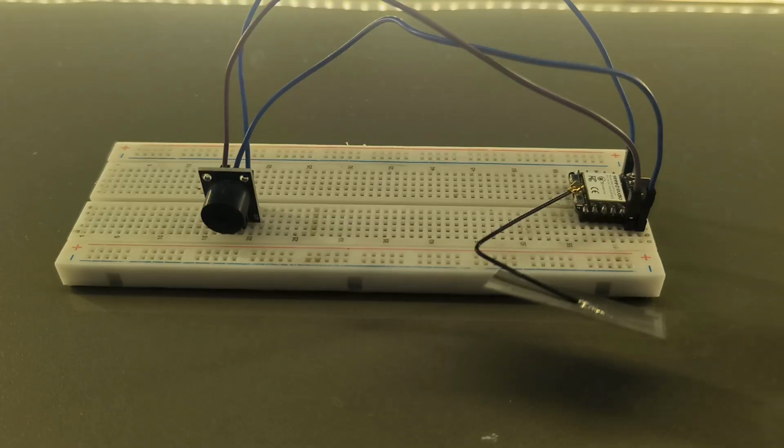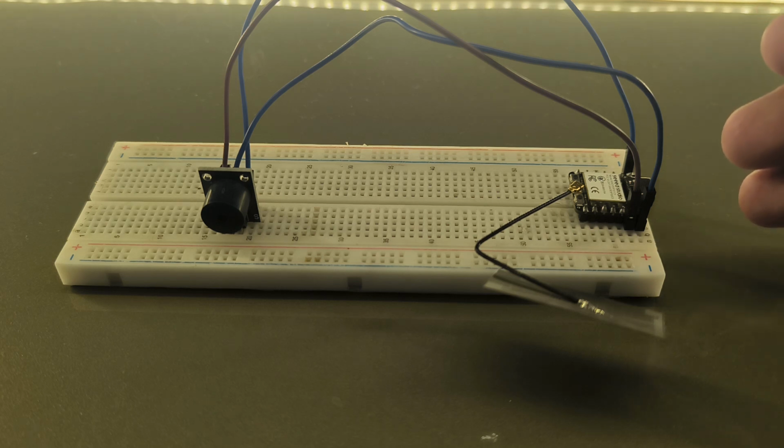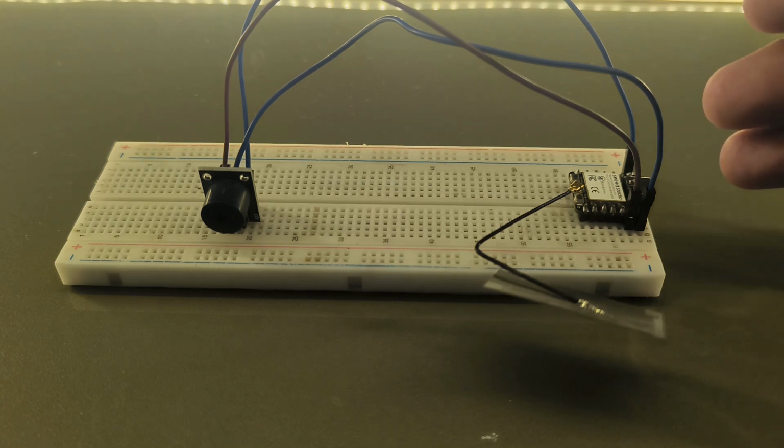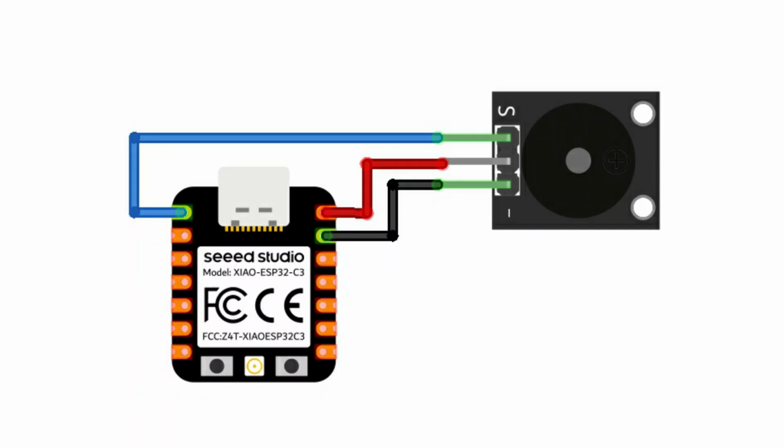Connect the VCC pin of the buzzer module to 5V of the XIAO ESP32-C3. Connect the ground pin to ground. Connect the signal pin of the buzzer module to GPIO pin 2.